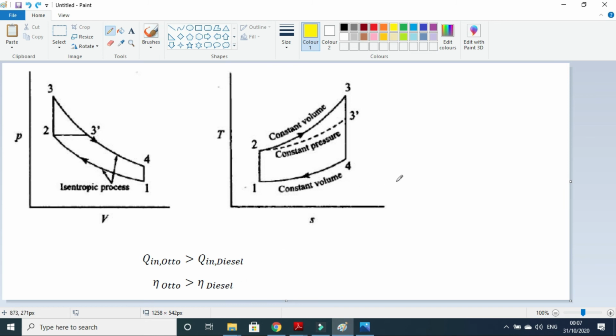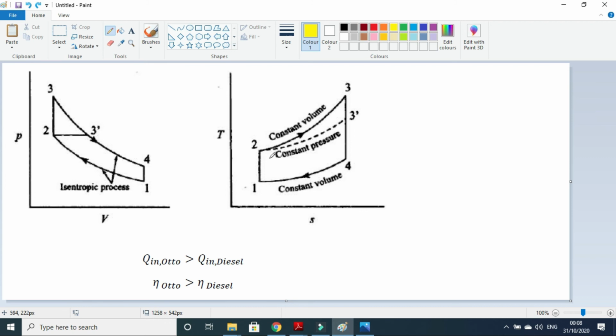This thing we also discussed in the derivation of the thermal efficiency. When we derived the thermal efficiency of the diesel cycle, we saw that at the same compression ratio, the Otto engine has greater efficiency than the diesel engine.